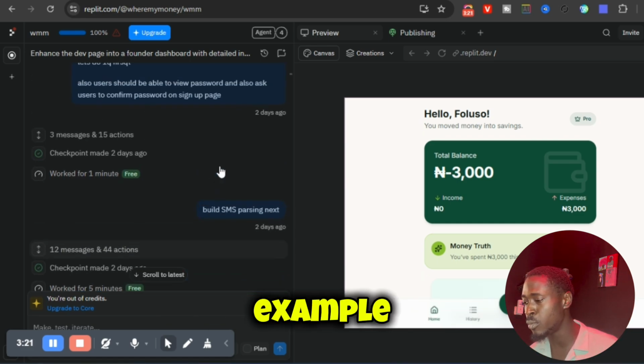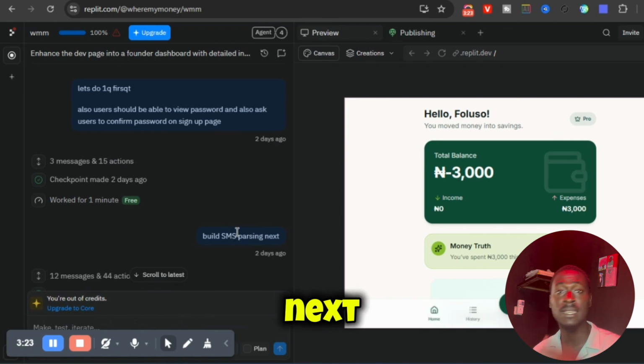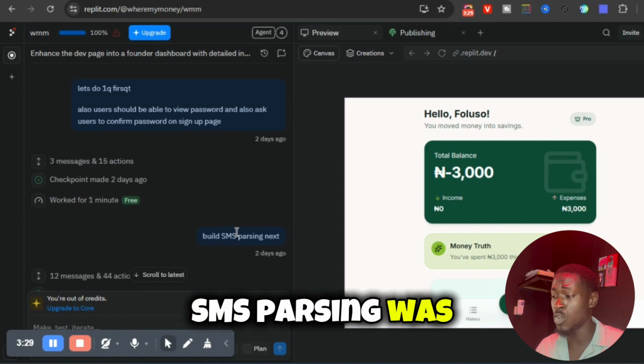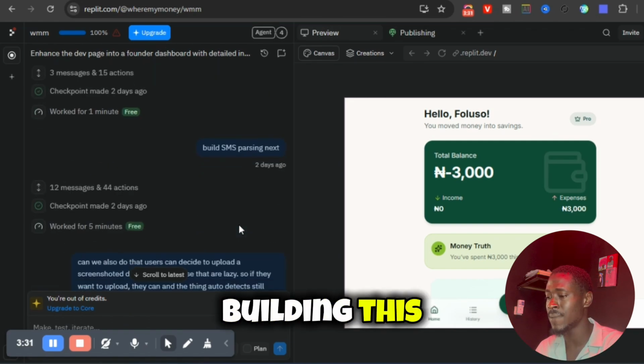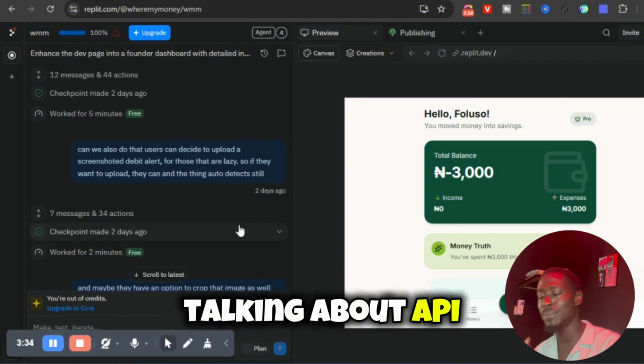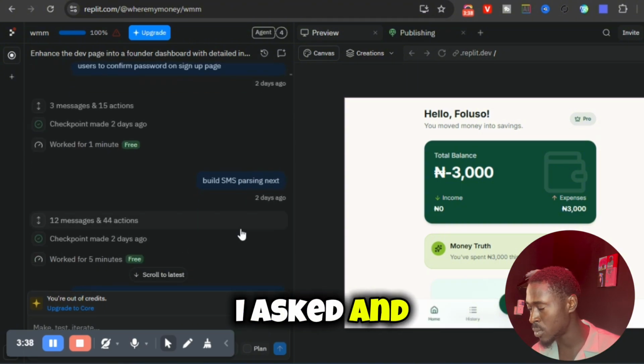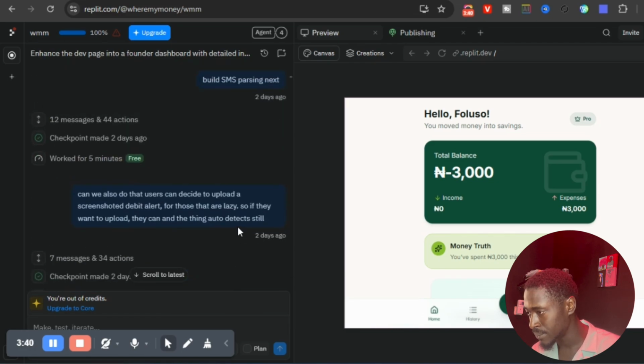Take a look at this, for example. Build SMS passing next. I don't know what SMS passing is. I did not know what SMS passing was until I was building this. And then it's talking about API integrations. I'm going to show you guys all the questions that I asked and what it did.